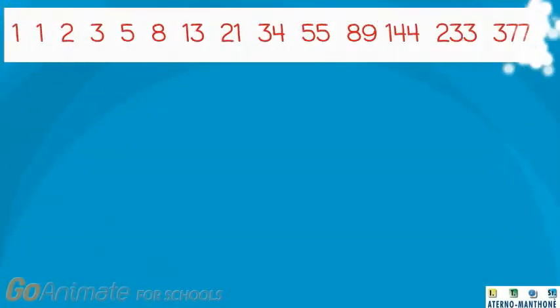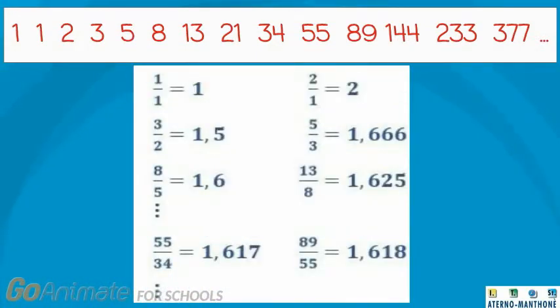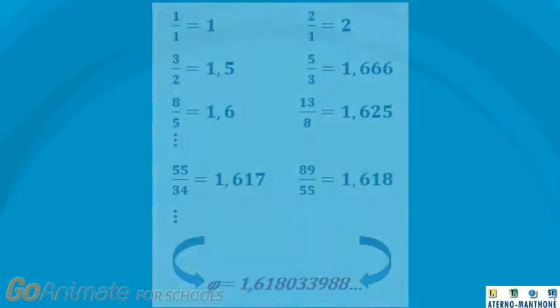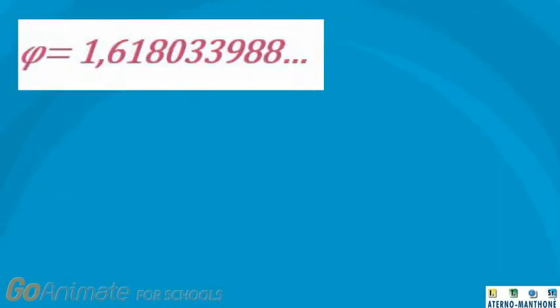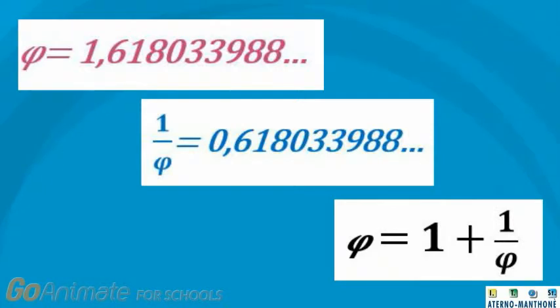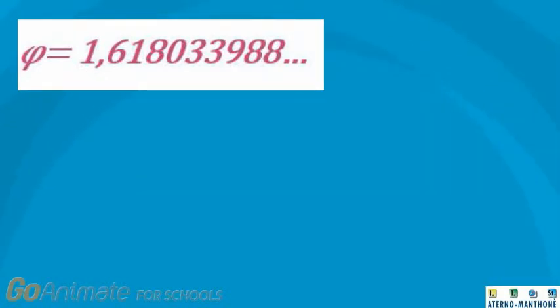Now, let's look at them from a different perspective. If we calculate the ratio of each number to its preceding number, we can see that these ratios tend to be closer and closer to a special irrational number that mathematicians indicate with the Greek letter phi and call the golden ratio. This irrational number has a peculiarity: its reciprocal has the same decimal part as the number itself, and so phi equals 1 plus 1 over phi. This is really weird.